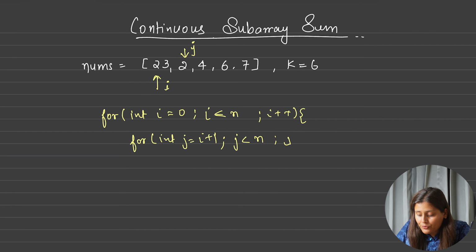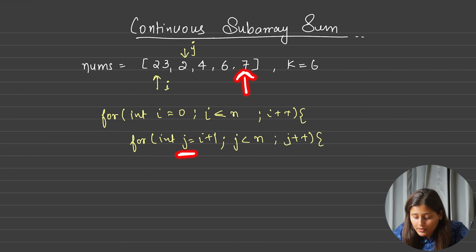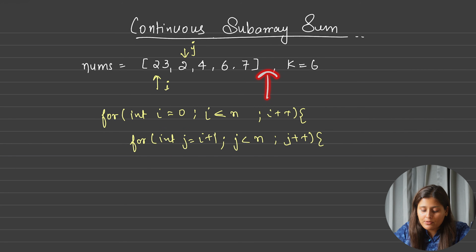Now if you see, if I am putting this I pointer at here, correct? Now next time j will start from there, and that does not make sense. So hence we will allow this I to only run till n minus 1, so that if I stops here, then I can start my j from here, and hence that is a valid subarray.